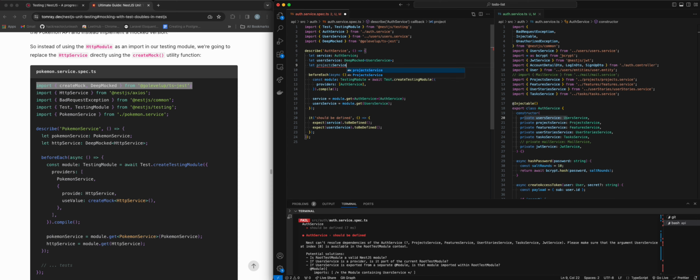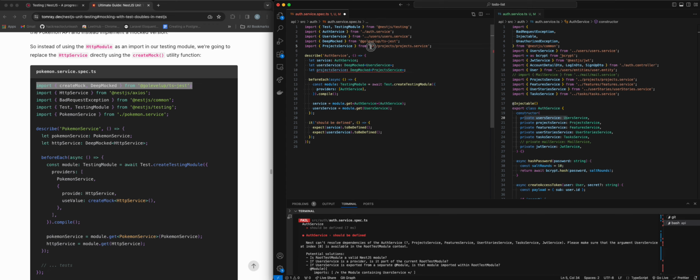So project service, let's do deep mocked projects service. And then let's import it. Then let's go ahead and switch it to a relative path. And then let's add a test using it so it's not mad at us. Okay. And let's move on to features.